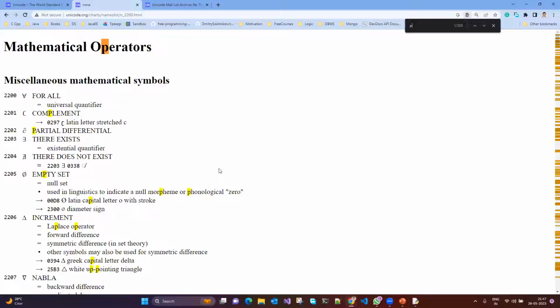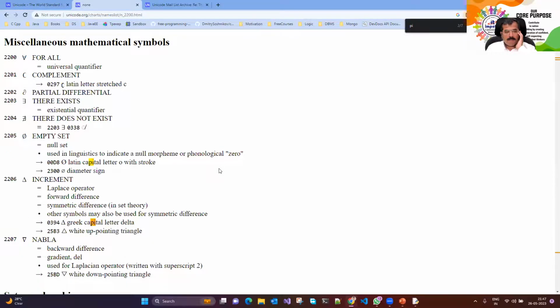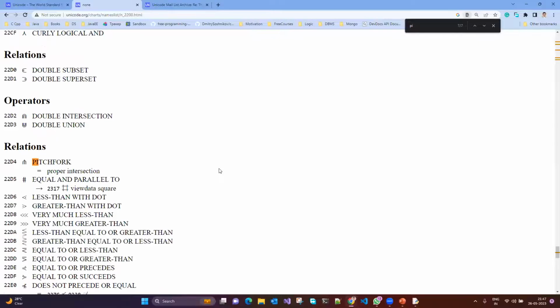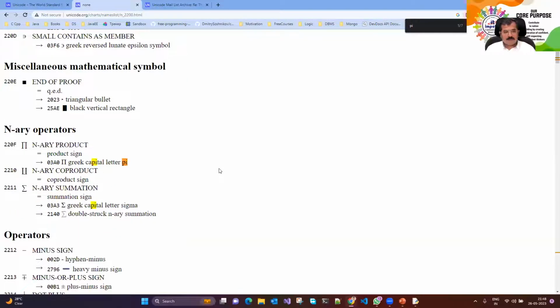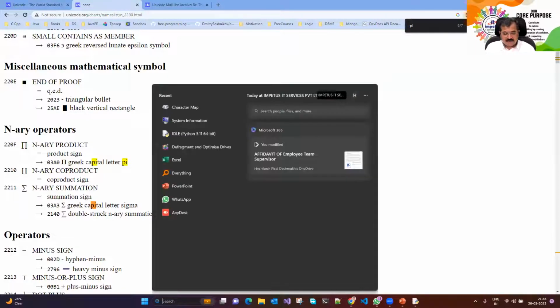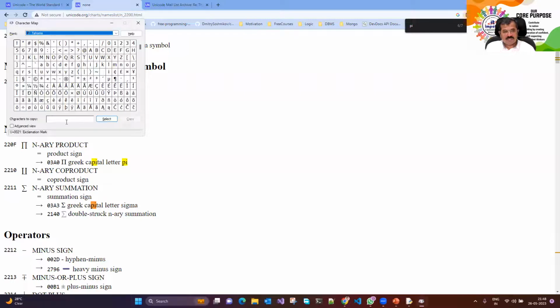Sir, I'm able to find the pi symbol in character map. Okay. So if you have found the pi symbol in character map, in that case you could check. If you are in character map, what you need to check is, and tell me, what is the number for that particular symbol. How does the number come? When you click on this, you get to see the number. Is the number visible?